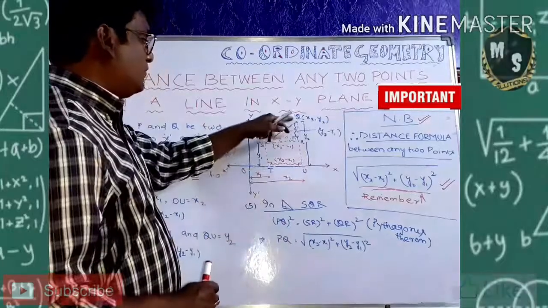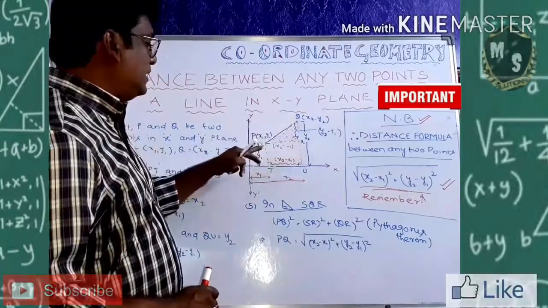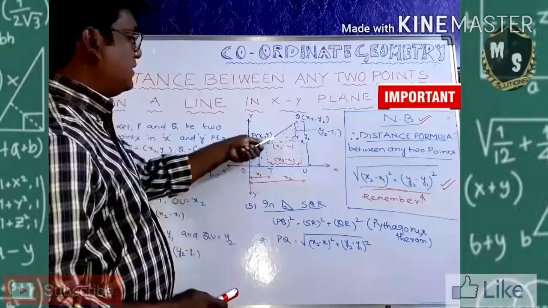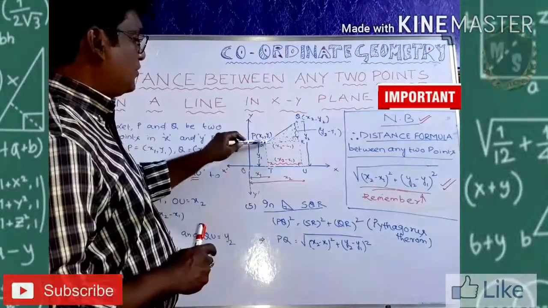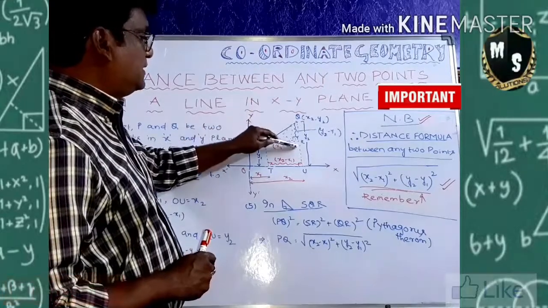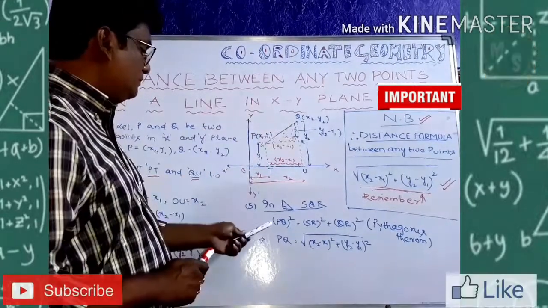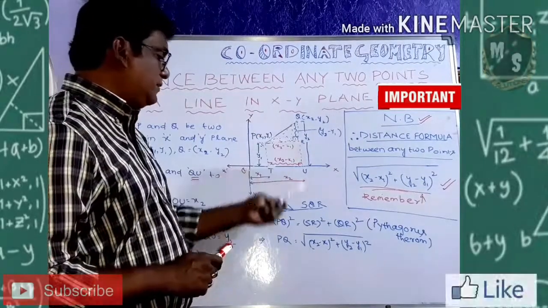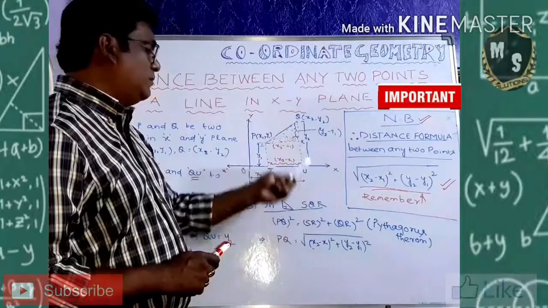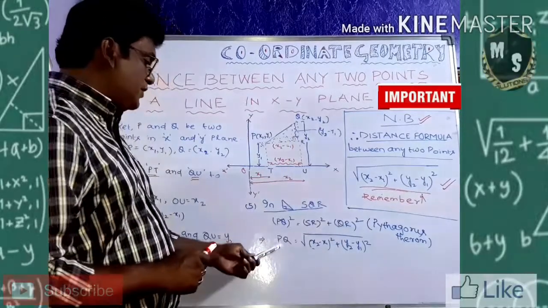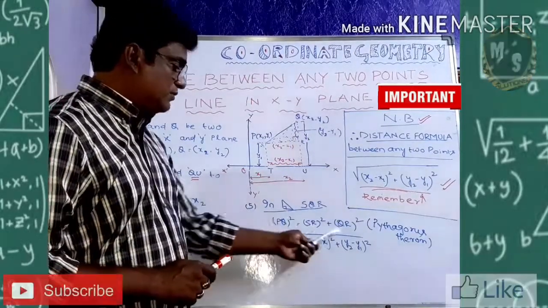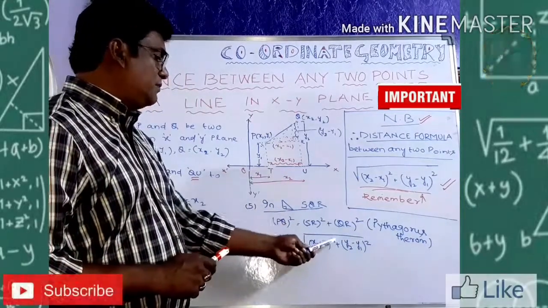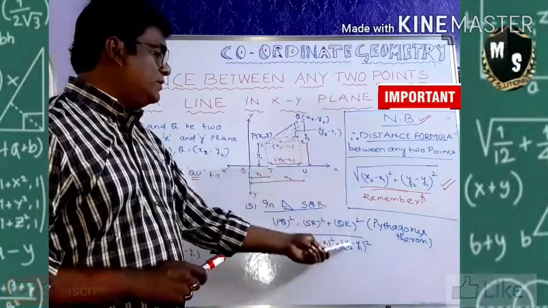After that, you go for a right angle triangle. What is the right angle triangle? SUR is the right angle triangle. And in that, this is the hypotenuse. P to Q is the hypotenuse. This is the base. This is the perpendicular. So hypotenuse square, PQ square, is equal to base square plus perpendicular square. What is that? PQ is equal to, the square will come to this side as square root, the square root of x2 minus x1 whole square plus y2 minus y1 whole square.